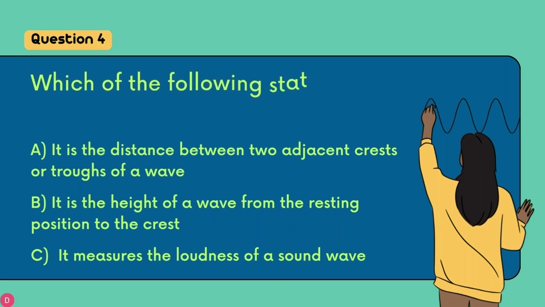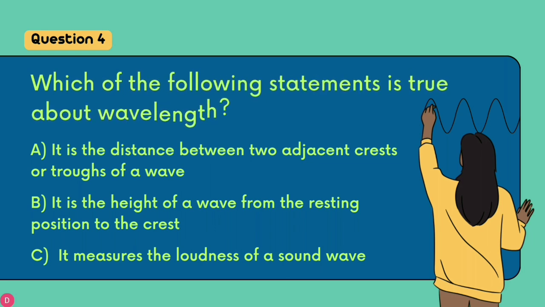Question number 4. Which of the following statements is true about wavelength? Option A. It is the distance between two adjacent crests or troughs of a wave.